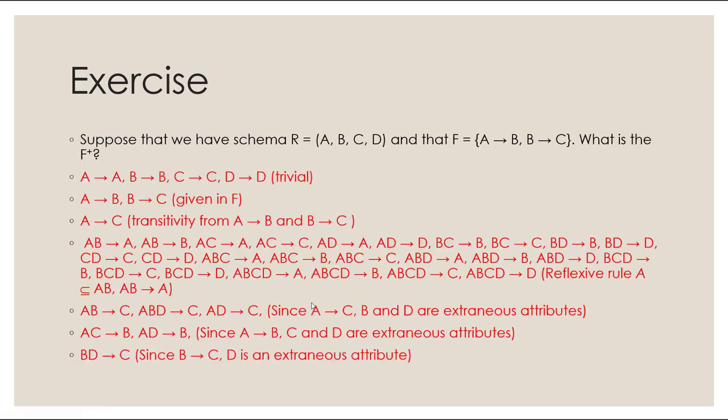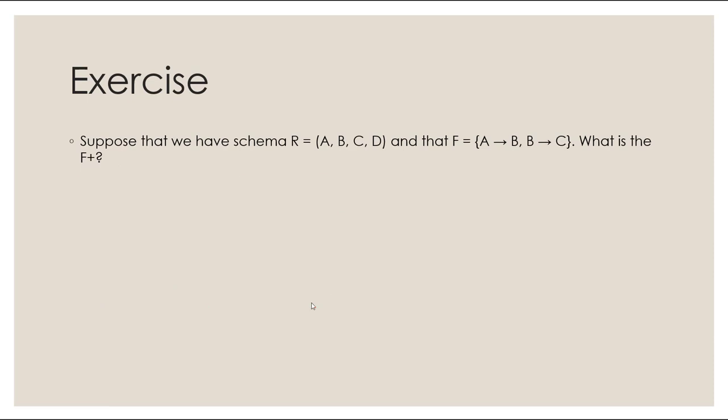Okay, here is another one. Suppose we have a schema R, which has A, B, C, D. It has two dependencies: A determines B and B determines C. What else can we infer using this? It only has two dependencies, but there's actually a lot more. Some trivial ones, some using the axioms that we talked about. Try to come up with as many as possible. Just do your best. Take about 5 minutes to write down as many as possible, and then click play.